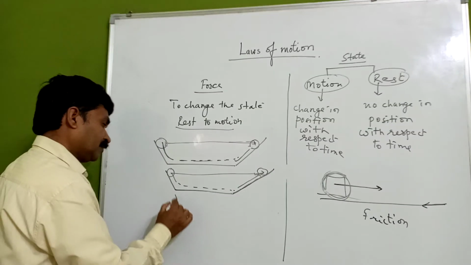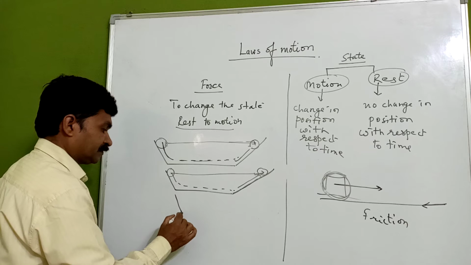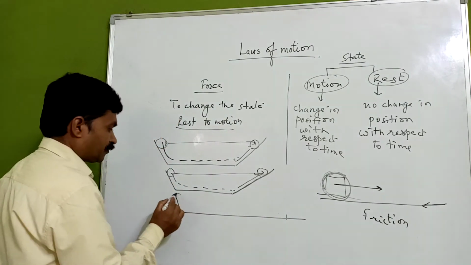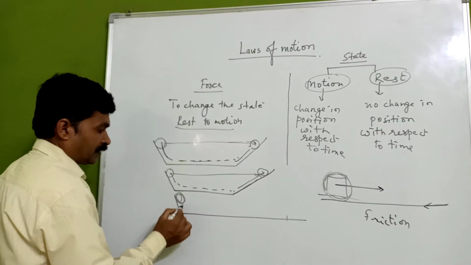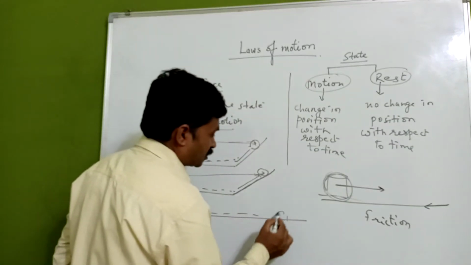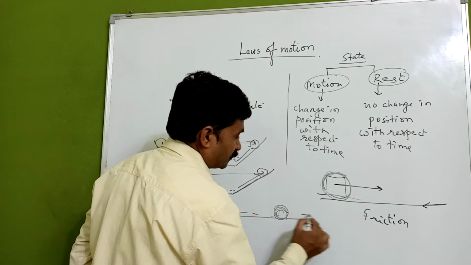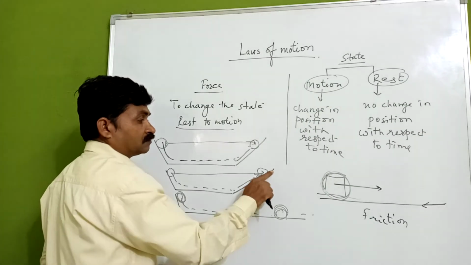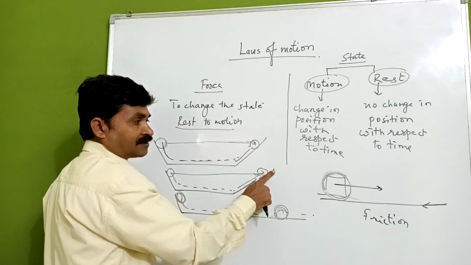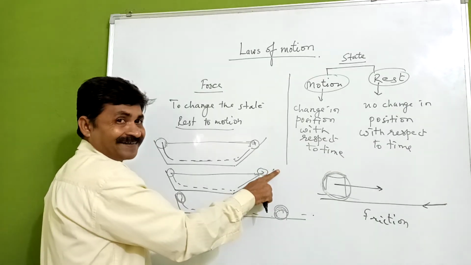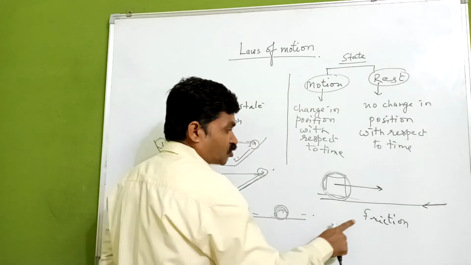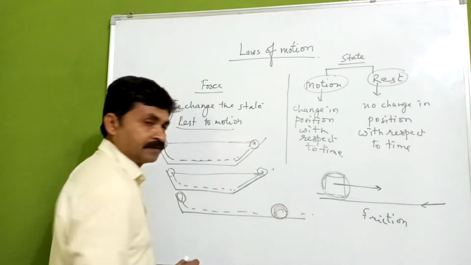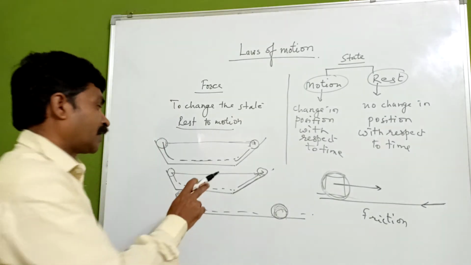Then after that, they did another experiment. They put the ball here and rolled it down. It starts moving. Now if this ball wants to go up to a certain distance on an inclined plane, it has to move up to an infinite distance.